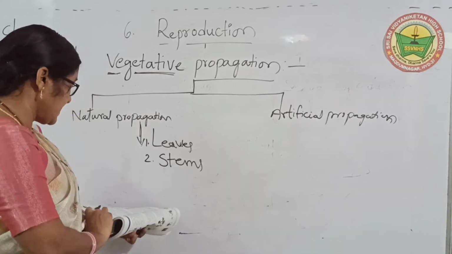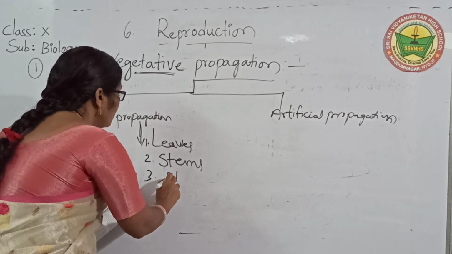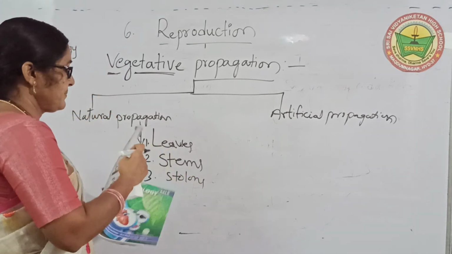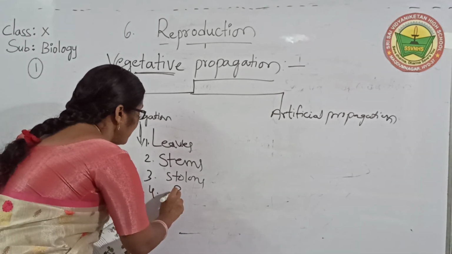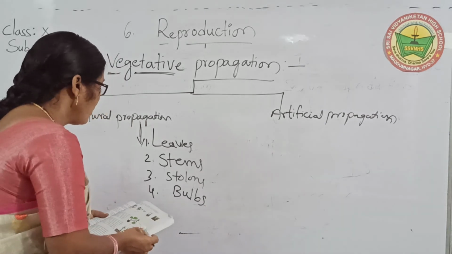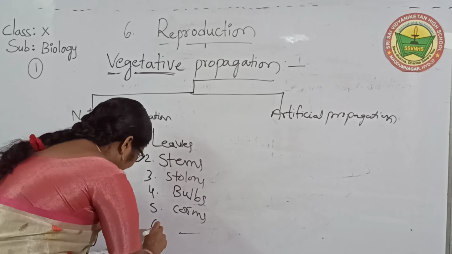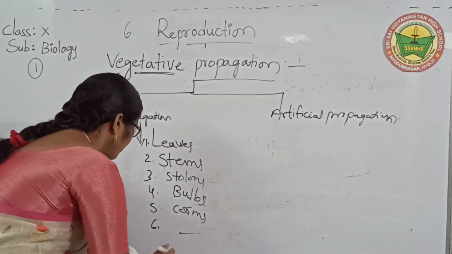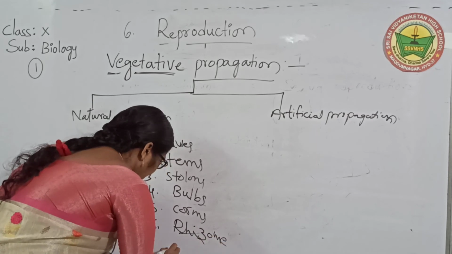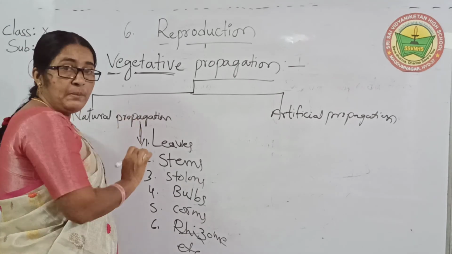The second is stem, the third is stolons, the fourth example is bulbs, the fifth is corms, and the sixth is rhizome, and so on. So many are there. These are the examples in natural propagation.